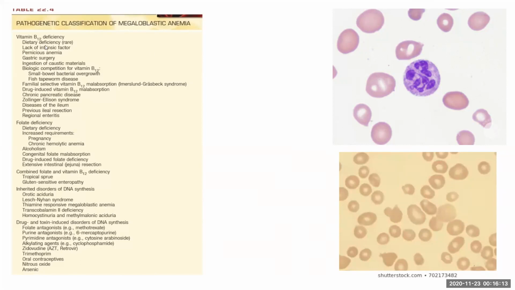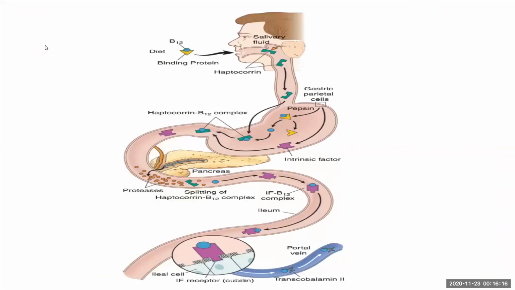Coming to the causes, before that, just the physiology of vitamin B12 absorption. Vitamin B12 is bound to binding proteins in the diet. By the action of gastric acid, the vitamin B12 is separated and is in turn bound to haptocorrin secreted by salivary fluid. And this is in turn digested by proteases secreted by the pancreas, and it binds to the intrinsic factor which is secreted by gastric parietal cells.